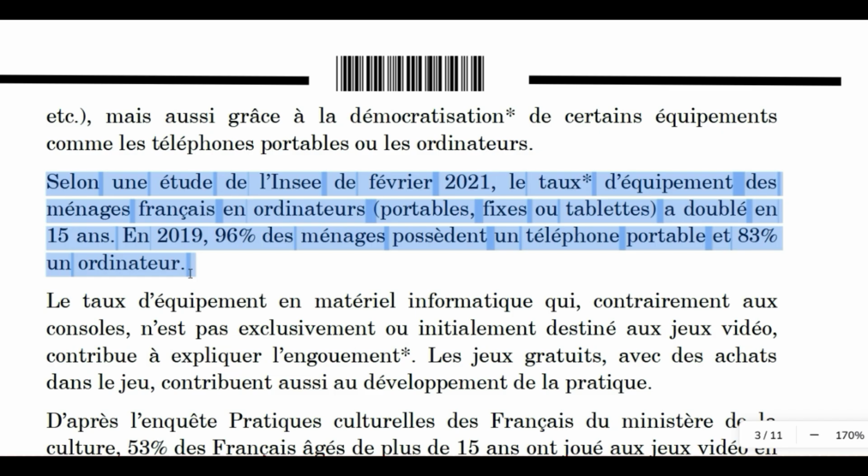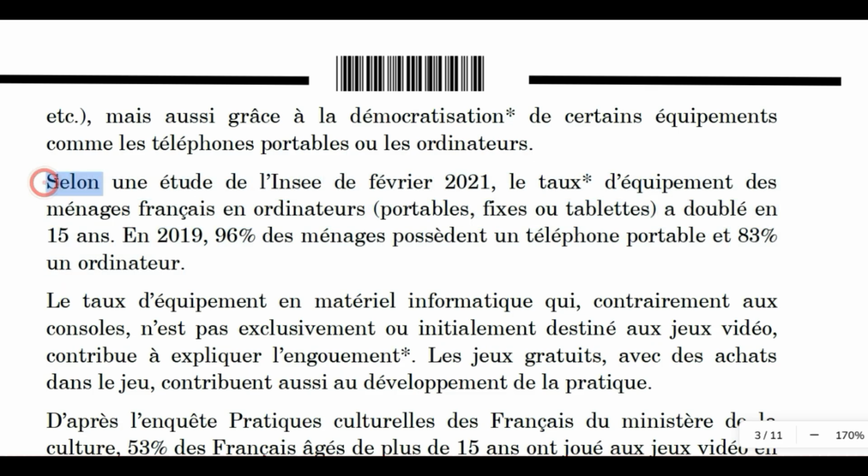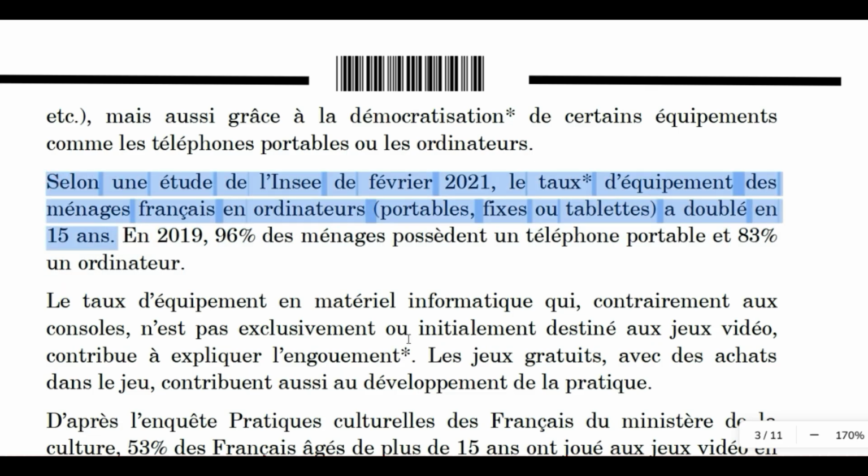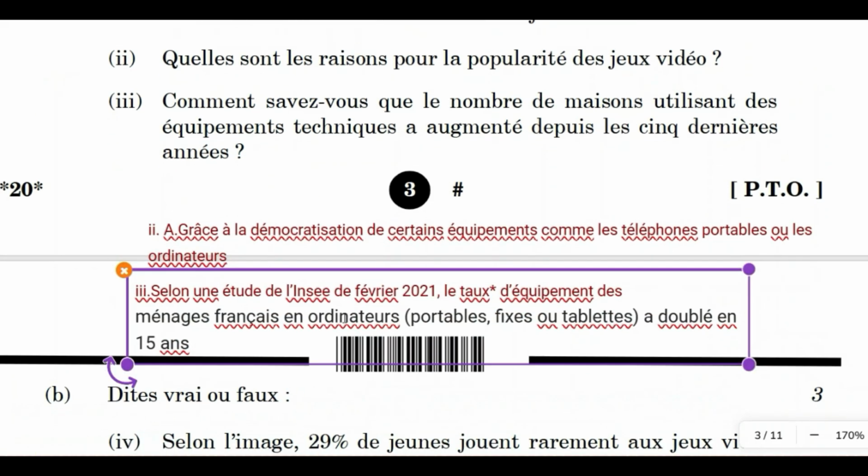So what does this mean? According to an INSEE study from February 2021, the number of French households equipped with computers such as laptops, desktops or tablets has doubled in 15 years. In 2019, 96% of the households own a mobile phone and 83% a computer. So we found the answer. So you can put the answer here for the third question.